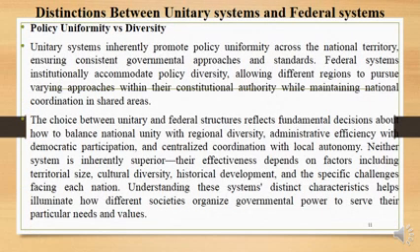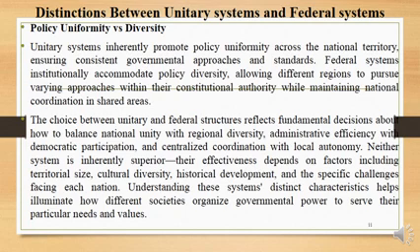Policy uniformity versus diversity: a unitary system inherently promotes policy uniformity across the national territory, ensuring consistent government approaches and standards. Federal systems institutionally accommodate policy diversity, allowing different regions to pursue varying approaches within their constitutional authority while maintaining national coordination in shared areas.